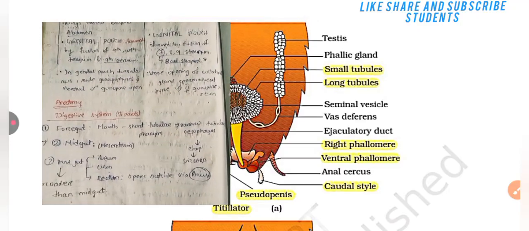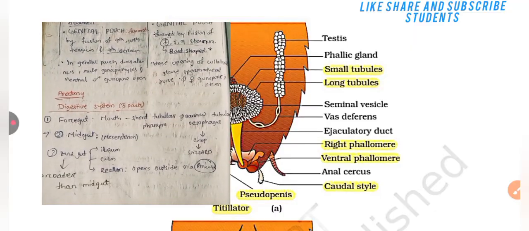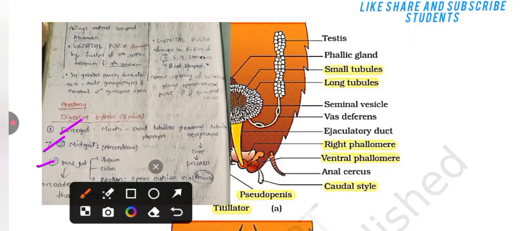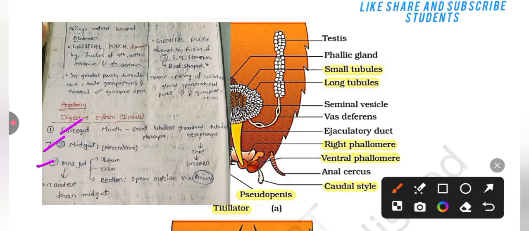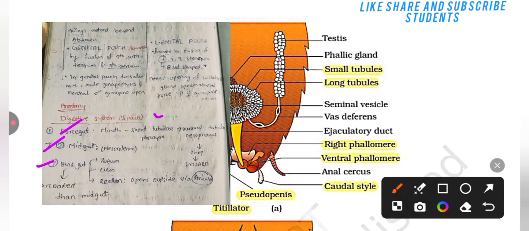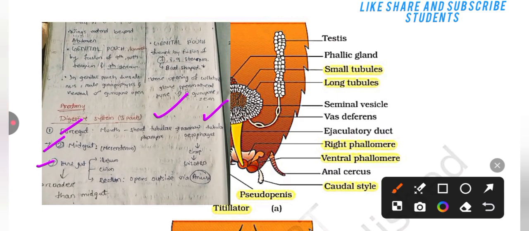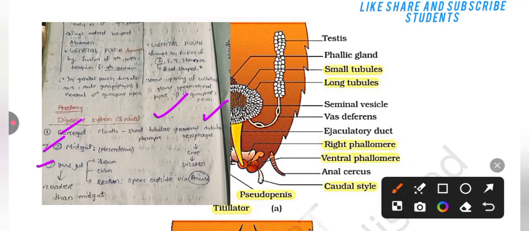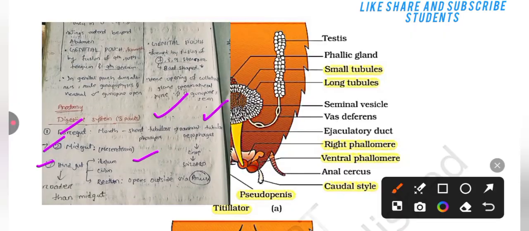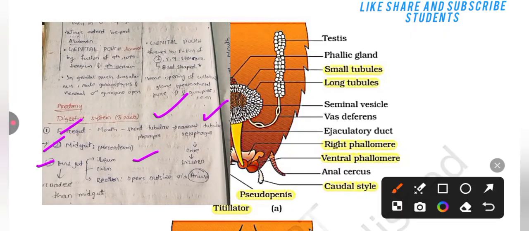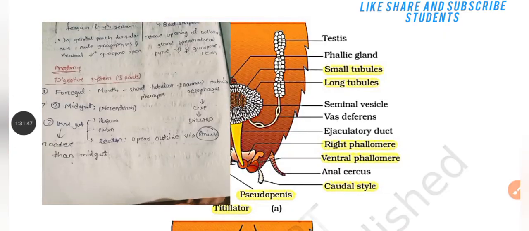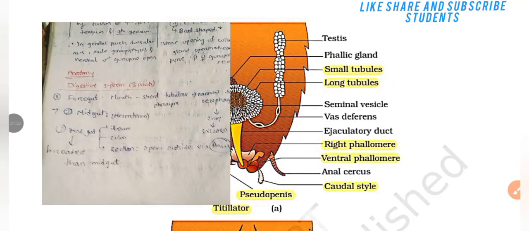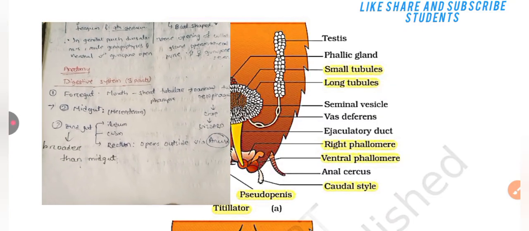In anatomy, the digestive system has three parts: foregut, midgut and hindgut. Foregut consists of the mouth, short tubular pharynx, the narrow tubular esophagus, crop and gizzard. Then midgut is the mesenteron. Then hindgut has three parts: ileum, colon, and rectum. Rectum opens outside via anus. Hindgut is broader than midgut.